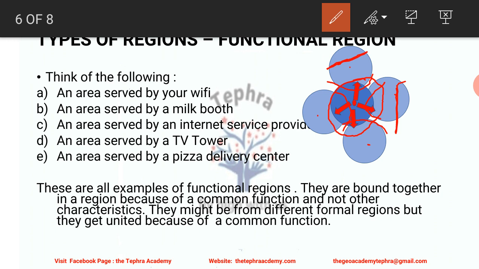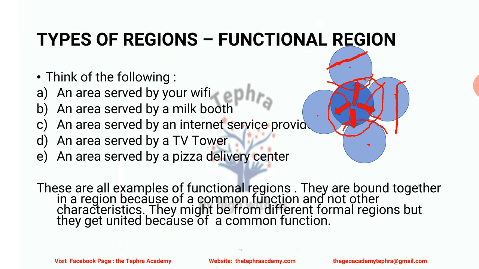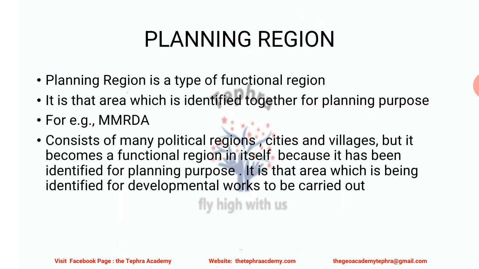So it means that there are two different formal regions because they are two different states, but the TV tower has its own functional region, that is, its own range where it is serving the TV connection. So this is the functional region. They might be composed of different formal regions, but they get united because of one common function. It is not a common characteristic, but a common function which defines them and makes them into one functional region.